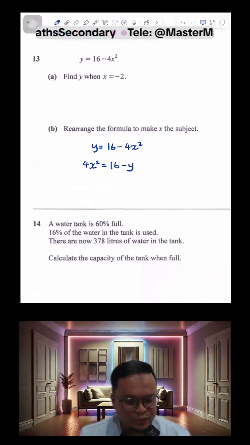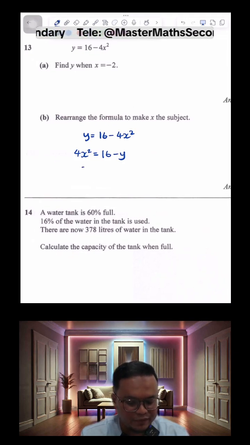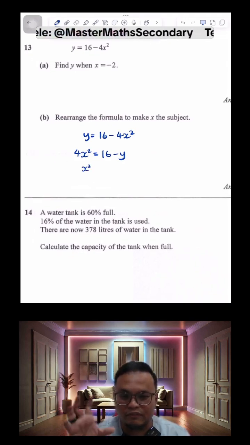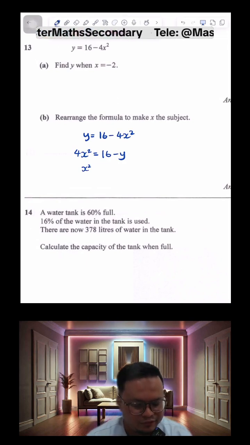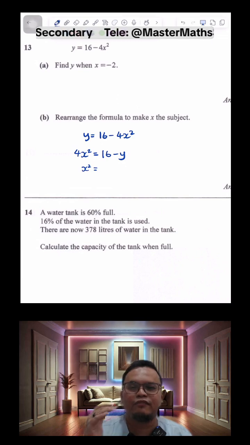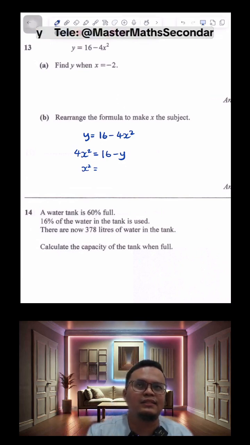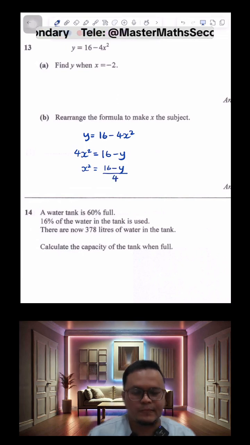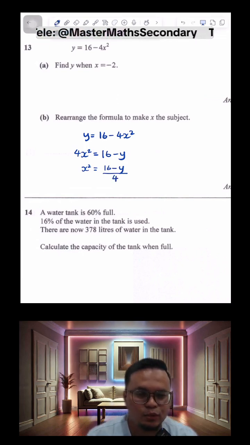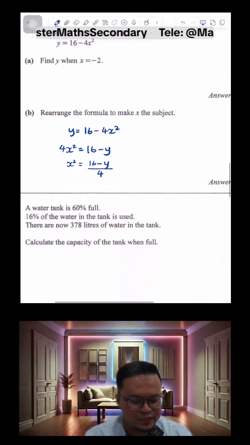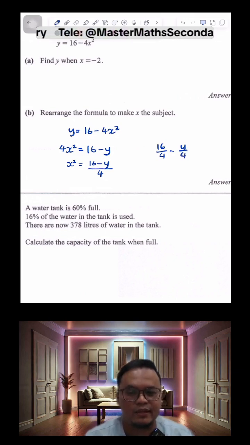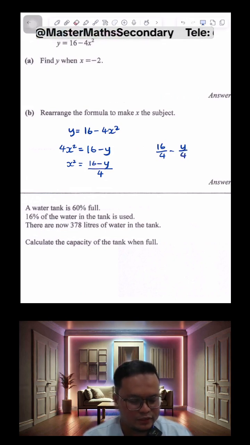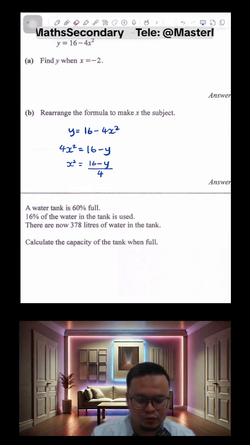Now to make x the subject, we divide everything by 4. You can choose to divide individual terms by 4. That is perfectly fine. But if you wish to get the answer similar to what we did in the Kahoot challenge just now, you have to divide everything by 4. But like I said, it's okay if you want to divide individually by 4, meaning you want to take 16 over 4 minus y over 4, you can also do it. It's correct, nothing wrong there. Just that if you want to write it as a single fraction, you will be doing it like how I do it.